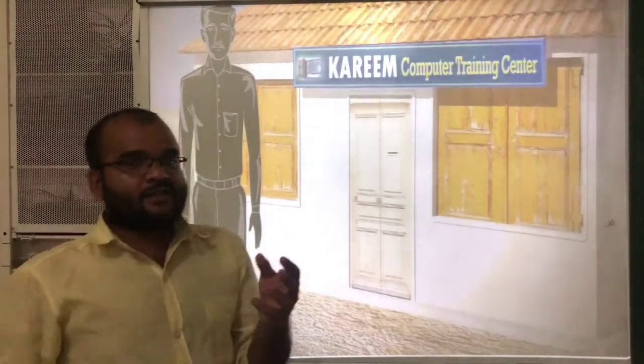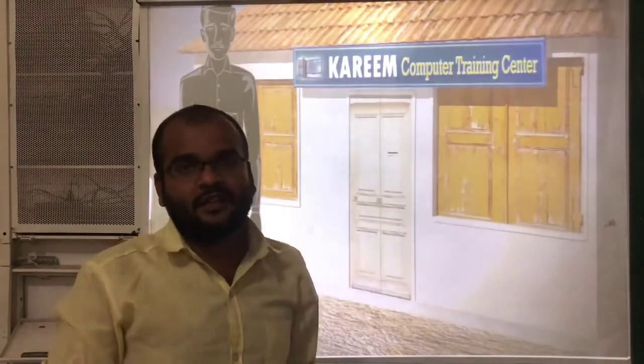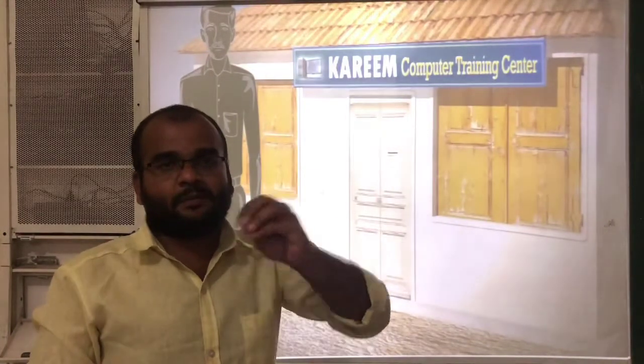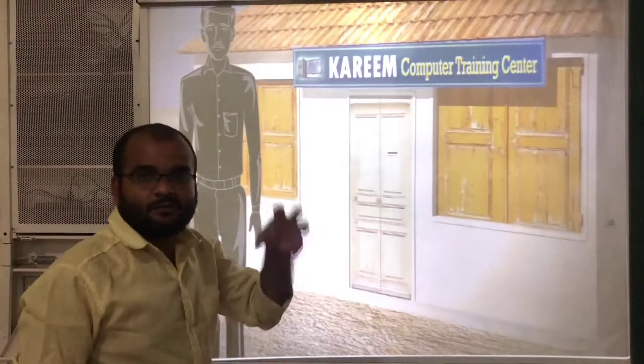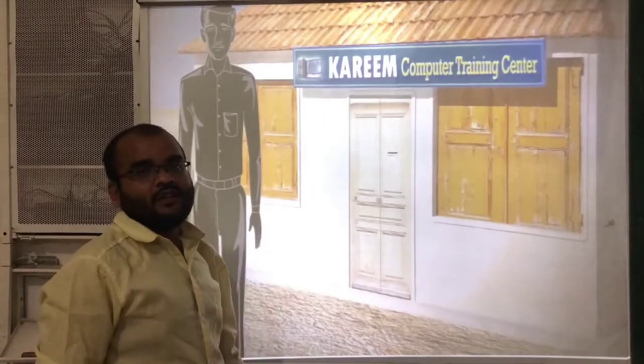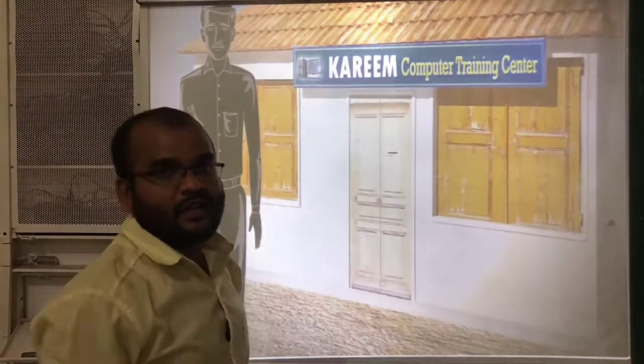Because the students of Palampur village were going to nearby Raiganj and Shahapura to learn computers.